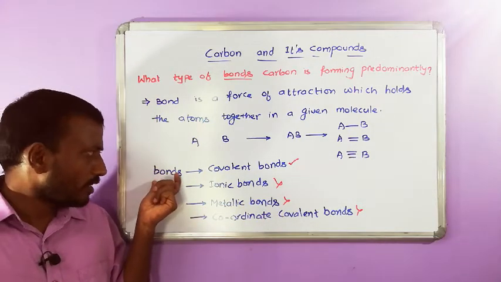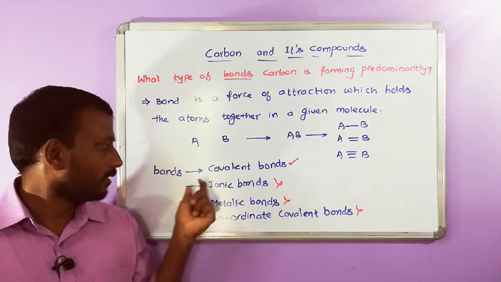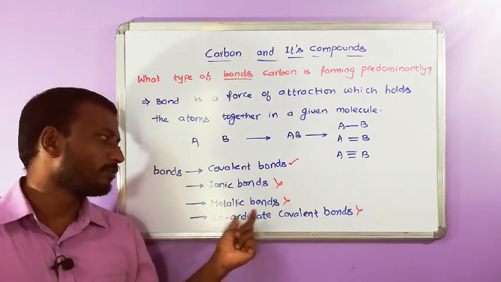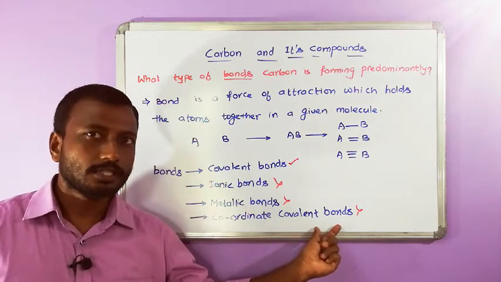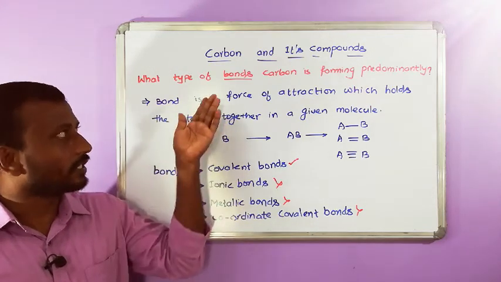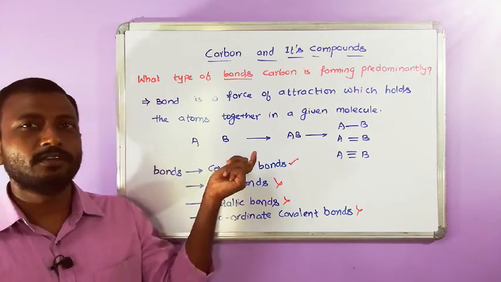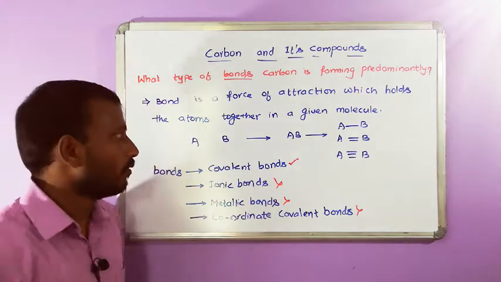These bonds may be covalent, ionic, metallic, or coordinate covalent bonds. In chemistry, carbon mainly forms covalent bonds. Now what are covalent bonds?